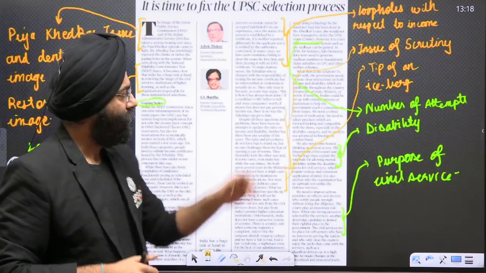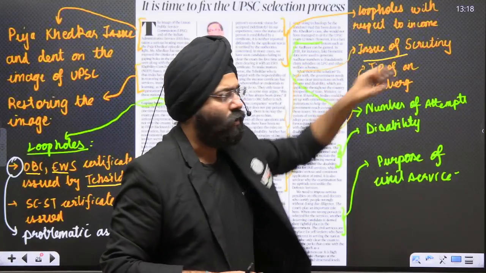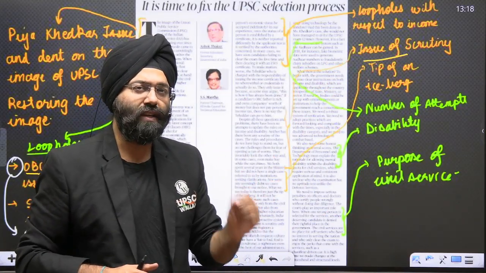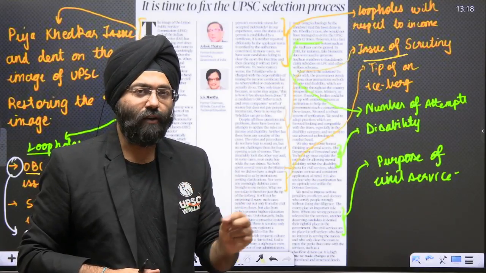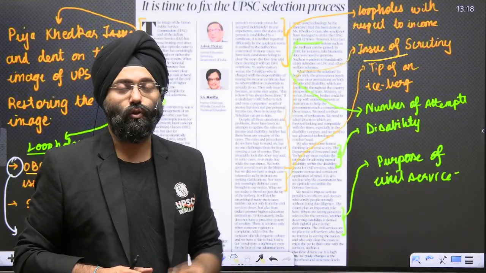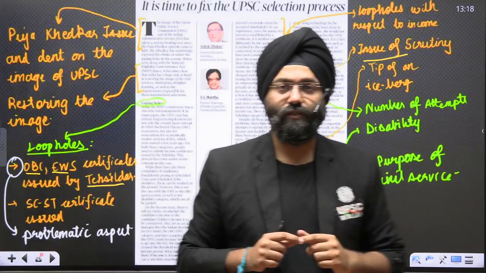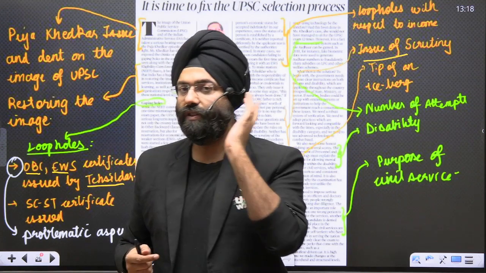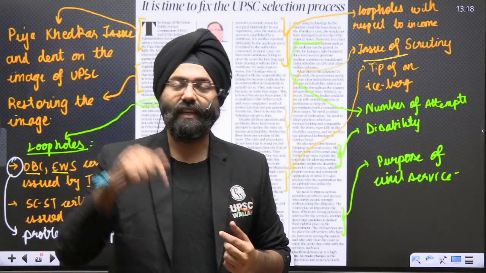As we move ahead, we realize that the issue of scrutiny comes in. How is it that the background check that UPSC has to do is not being done properly? That lack of in-depth scrutiny is creating an issue. A few years back, one of the IPS officers who was reappearing for the examination was using earphones and a camera embedded in his shirt's button, and later the IB came and caught him.